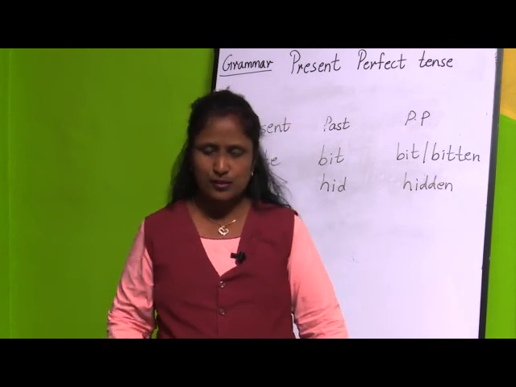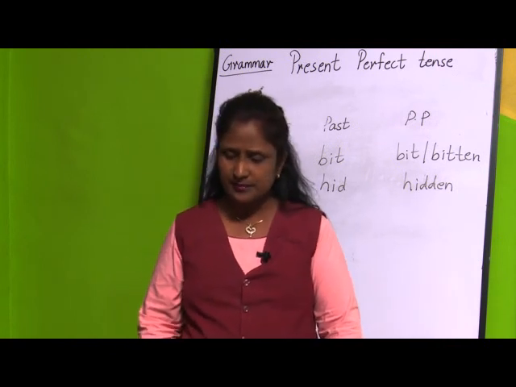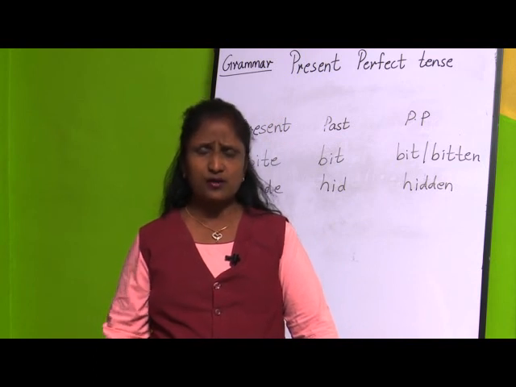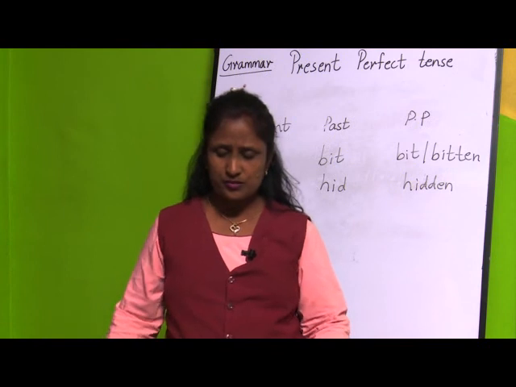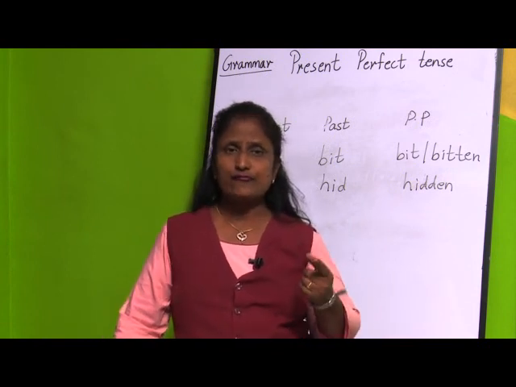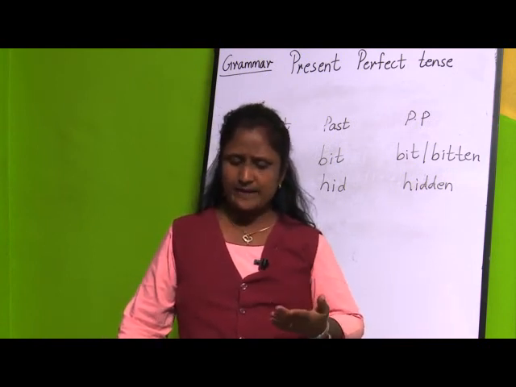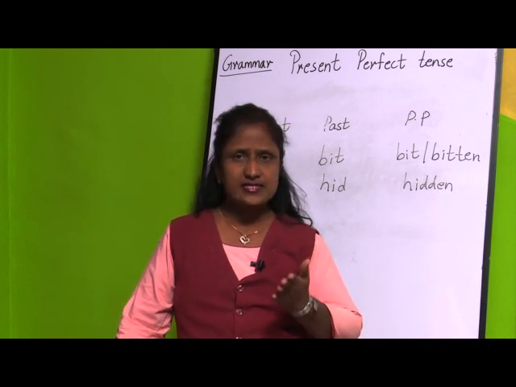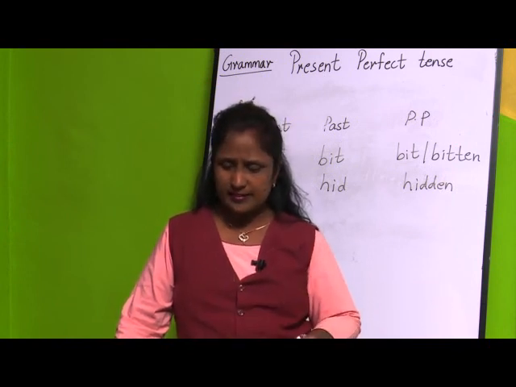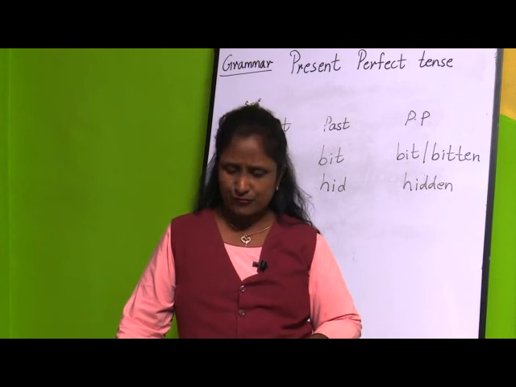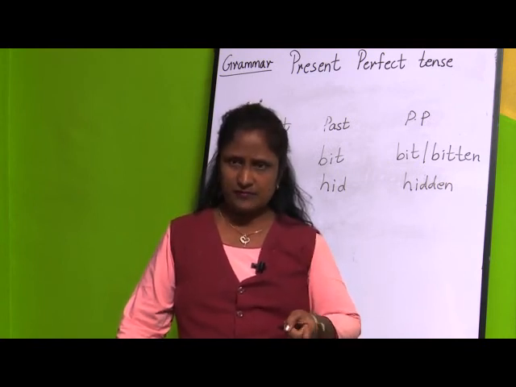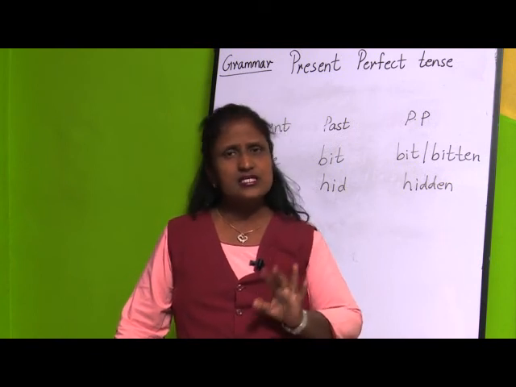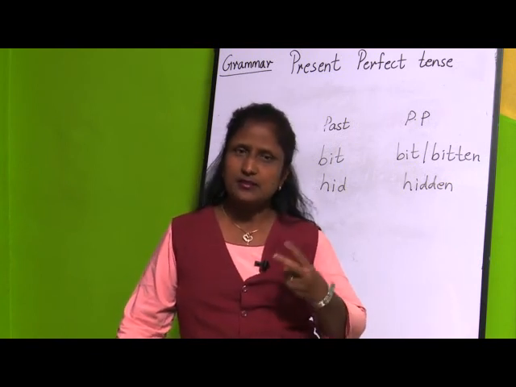And here some of the cases are there, how we are going to form the past tense and past participle. So first was that we have to add ed to make it past tense or past participle. Second case was what? We have to add only D if the word is ending with E. The third case was what?